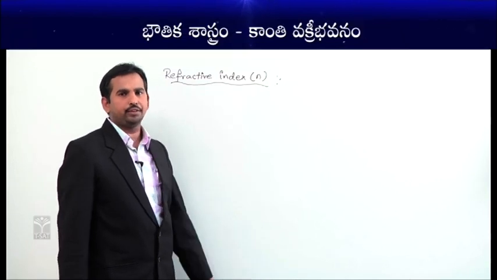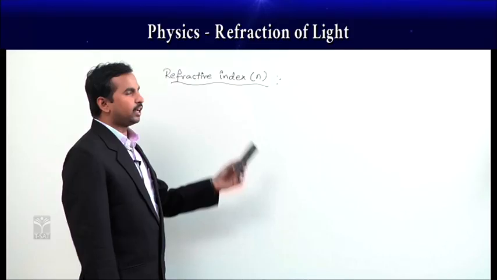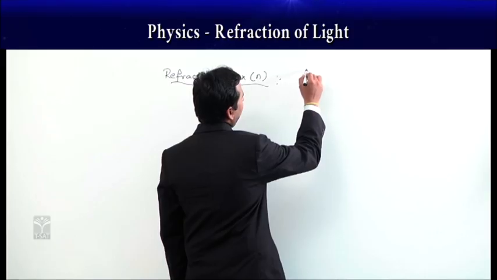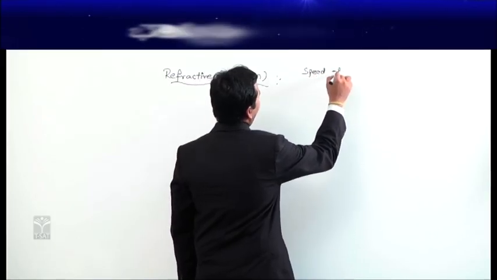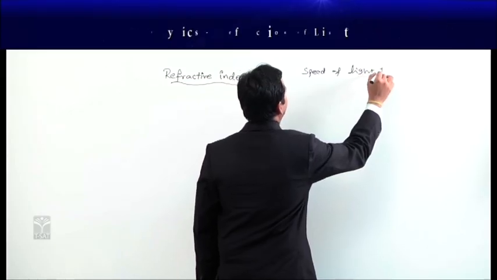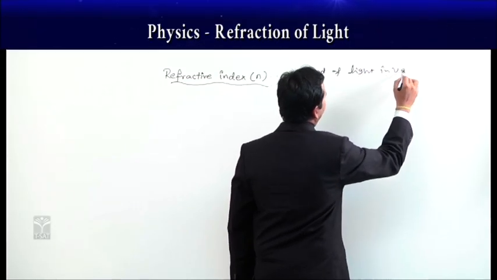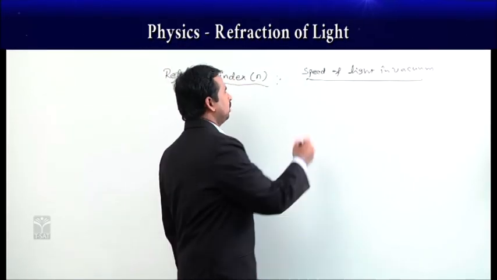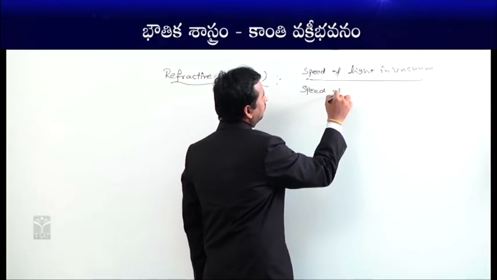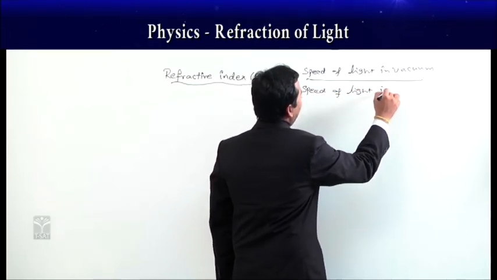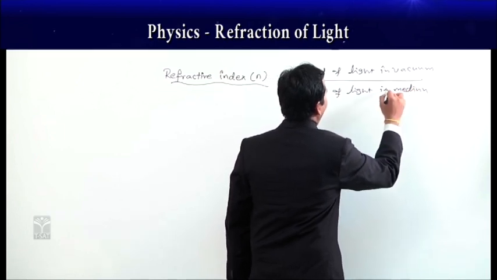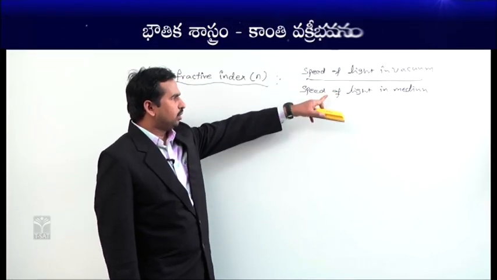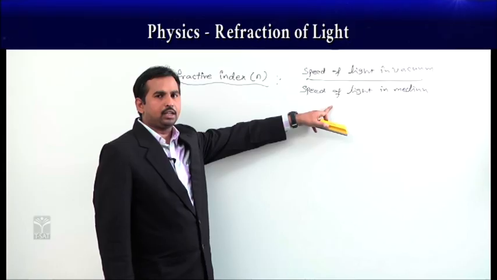This refractive index, we can also take as the ratio of the speed of light in vacuum, where we have the maximum speed for the light, to the speed of light in the given medium, where the light ray is coming from vacuum going to the medium where the refraction takes place.